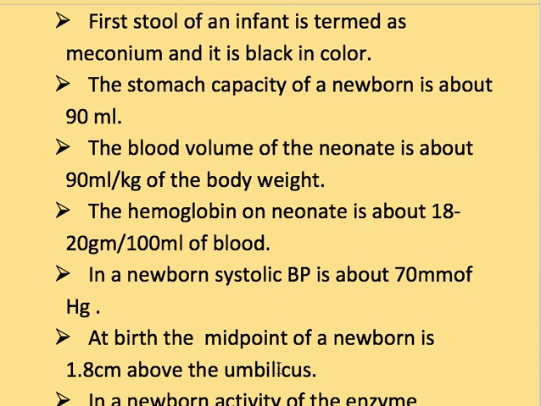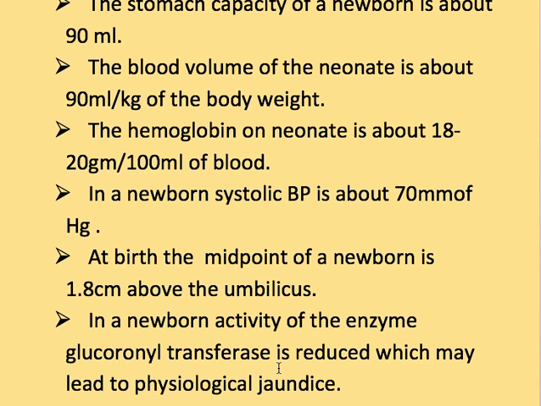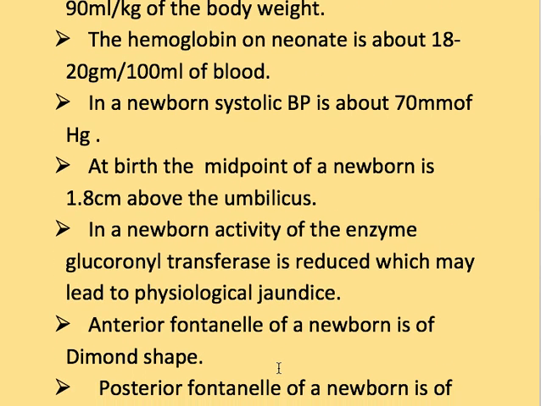Next is in a newborn, systolic blood pressure is about 70 mm of Hg. Next one is at birth the midpoint of a newborn is 1.8 cm above the umbilicus. Next is in a newborn, activity of the enzyme glucuronyl transferase is reduced, which may lead to physiological jaundice.